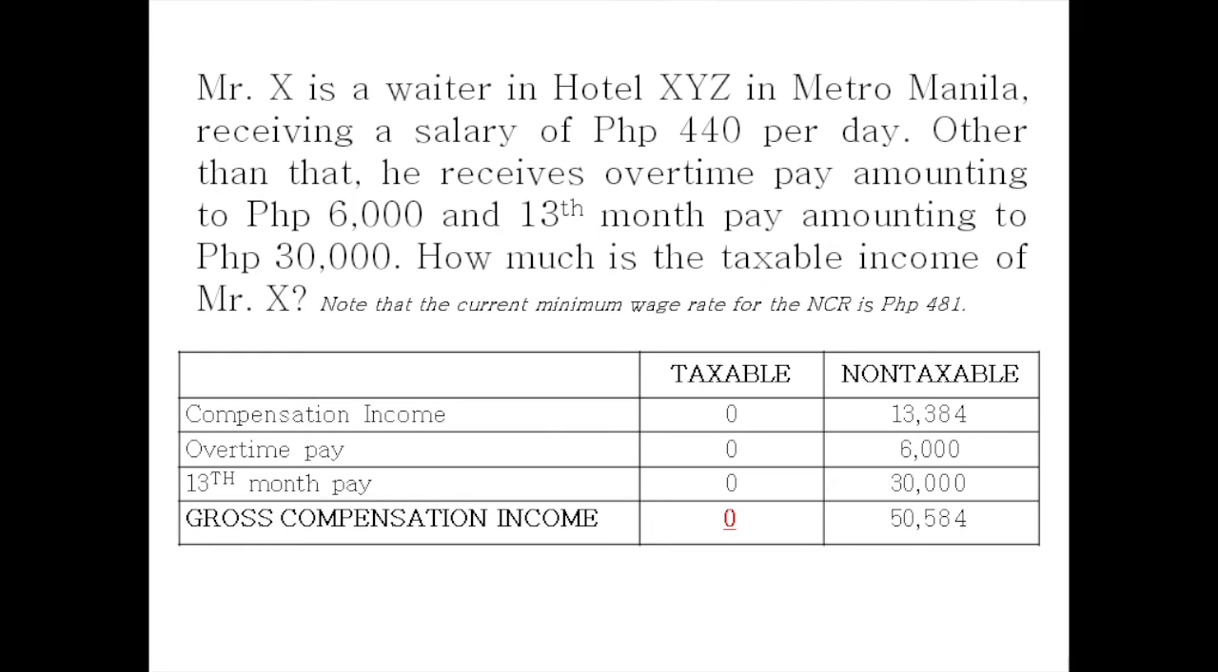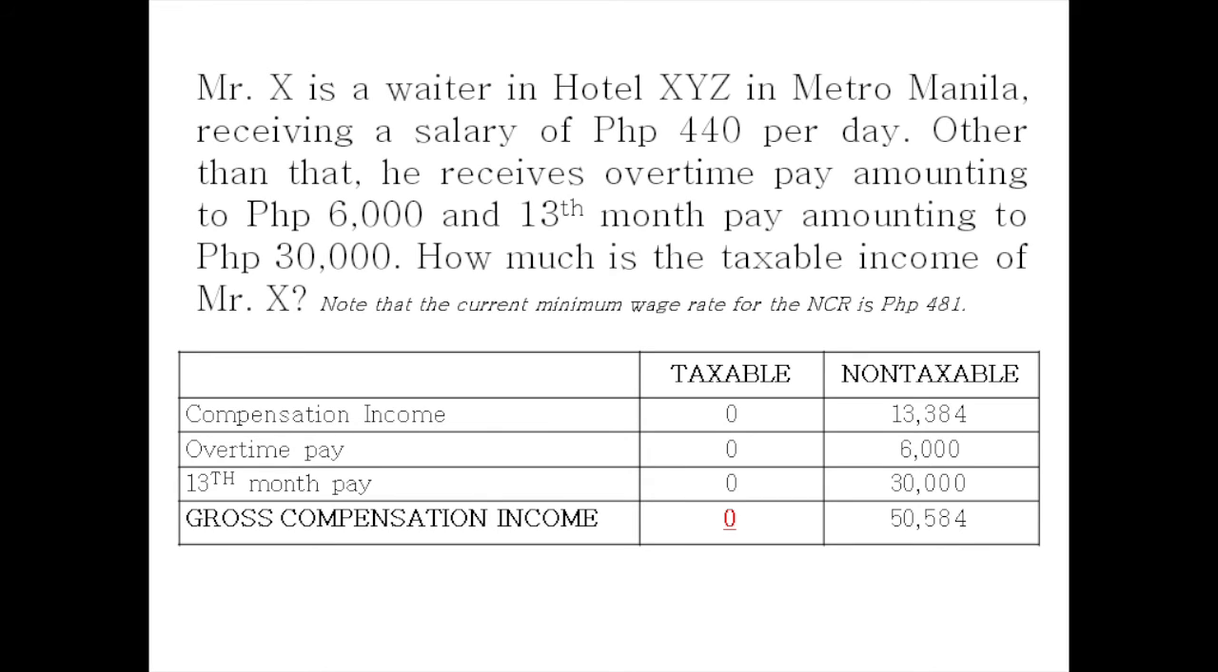To illustrate these concepts, the problem should be tackled. Mr. X is a waiter in Hotel XYZ in Metro Manila, receiving a salary of 440 pesos per day. Other than that, he receives overtime pay amounting to 6,000 and 13th-month pay amounting to 30,000. How much is the taxable income of Mr. X? Note that the current minimum wage rate for the NCR is 481 pesos.